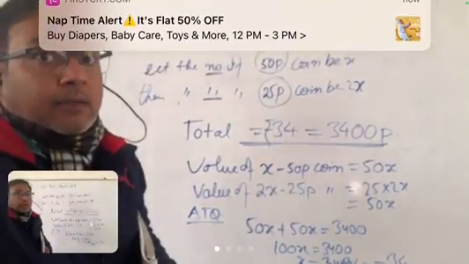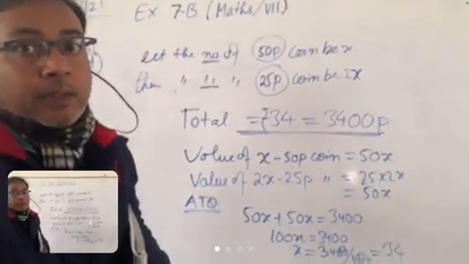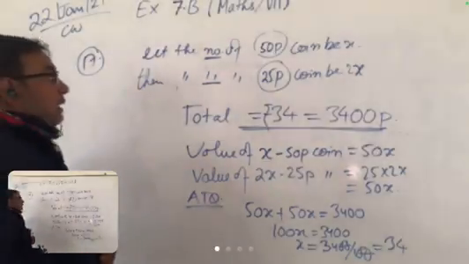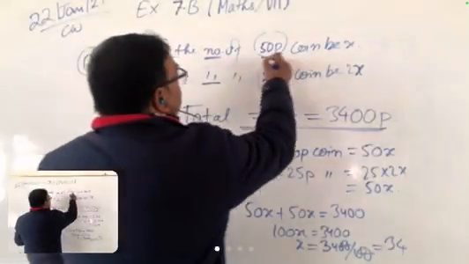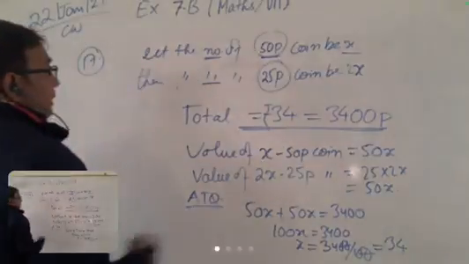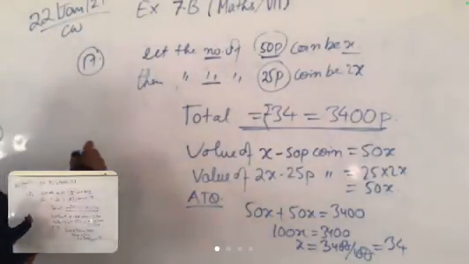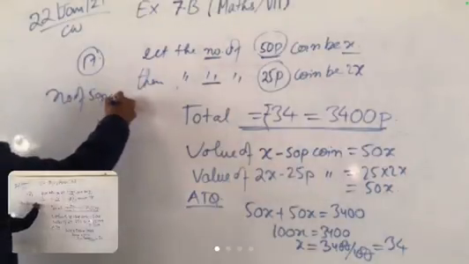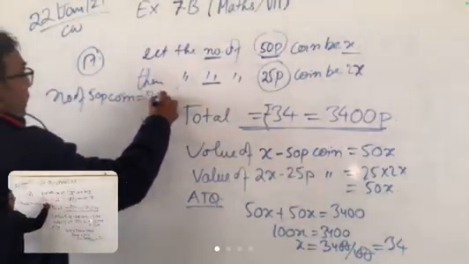So x is equal to 34. Now x is equal to 34 means the number of 50 paise coins is 34.